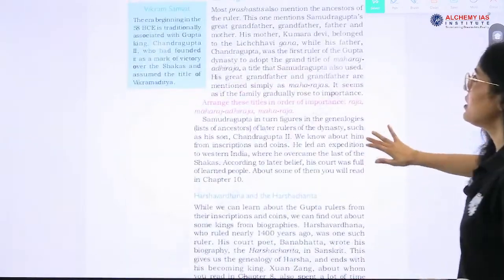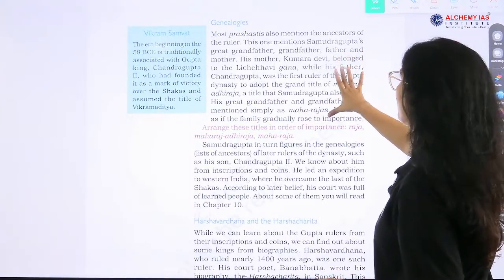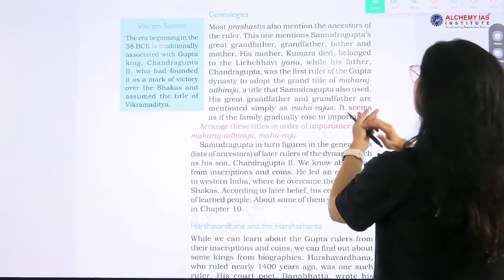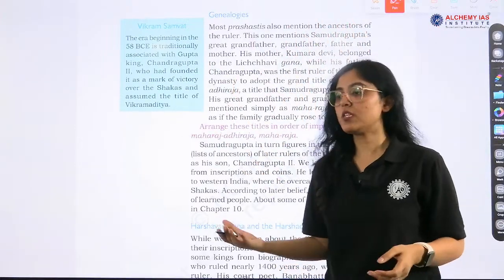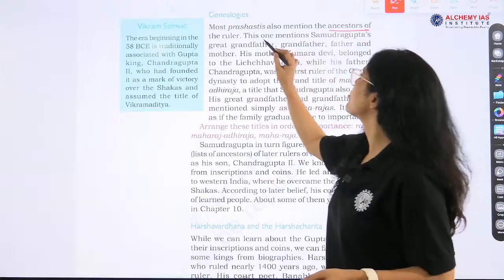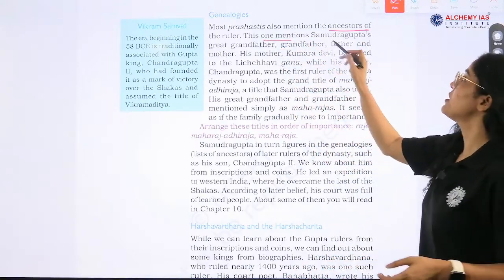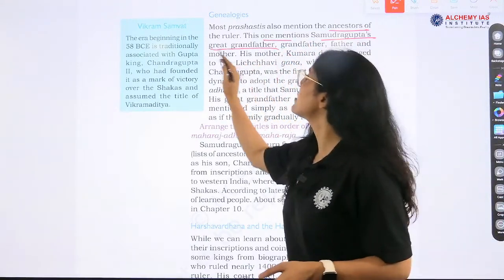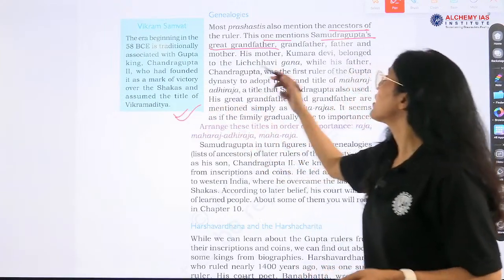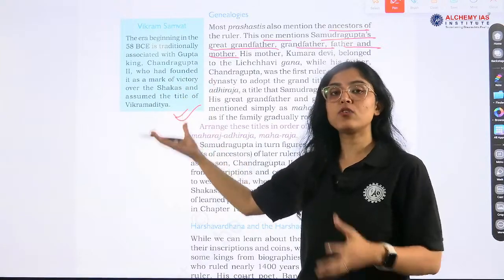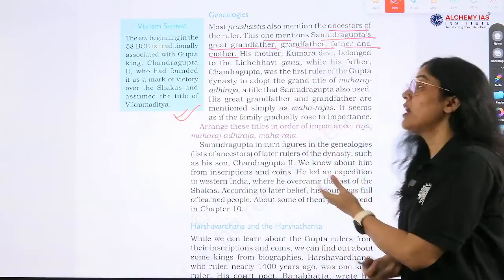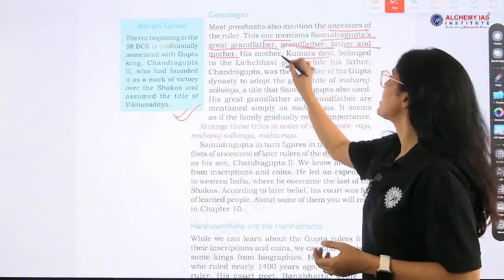Now the genealogies. Most Prashastis mention the ancestors of the rulers. This one mentions Samudragupta's great grandfather, grandfather, father and mother. So we find information about the ancestors there also.